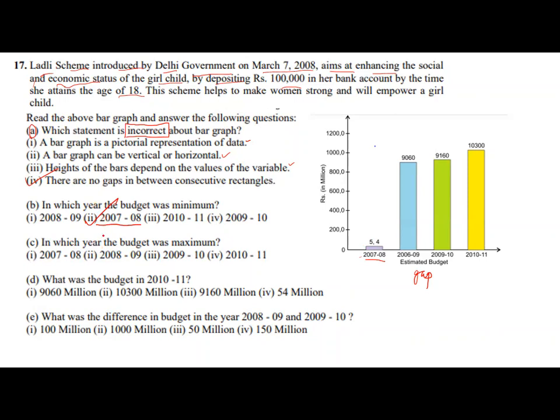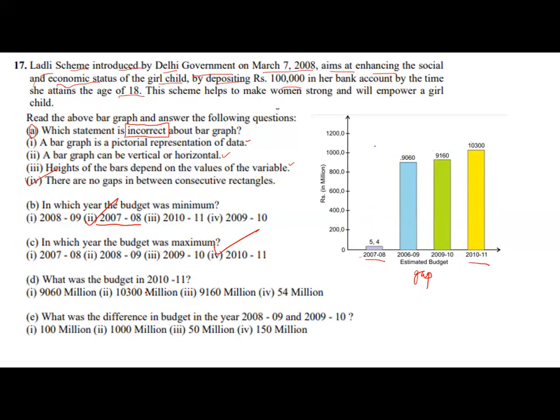5.4. Now coming to C part, in which year was the budget maximum? Maximum means you will see the bar where it is the tallest one. So it is the tallest in year 2010 to 11. So fourth part is the answer of C. So you can observe that there is no calculation, we are only identifying from the graph.